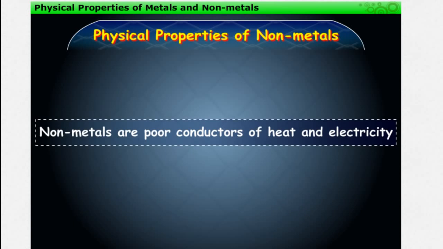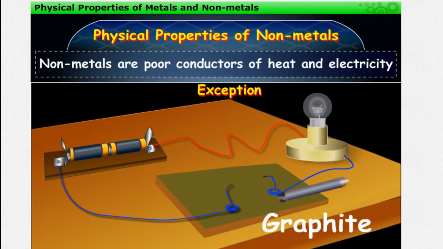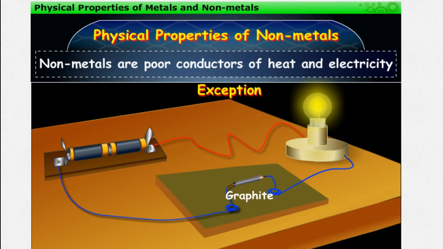Non-metals are poor conductors of heat and electricity, for example, coal, which is a form of the non-metal carbon. But graphite, which is another form of carbon, is an exception, as it is a good conductor of electricity.